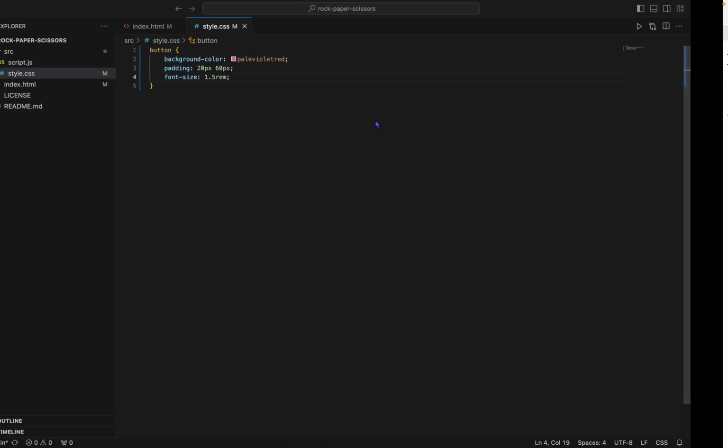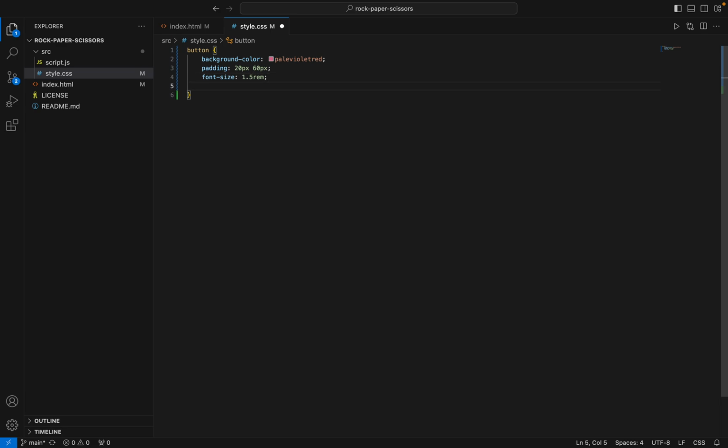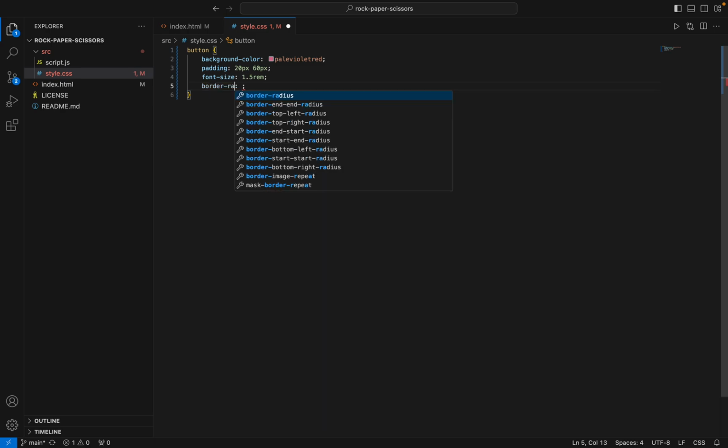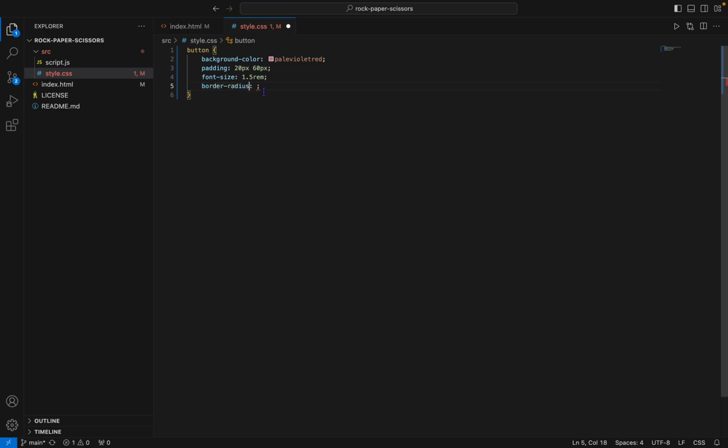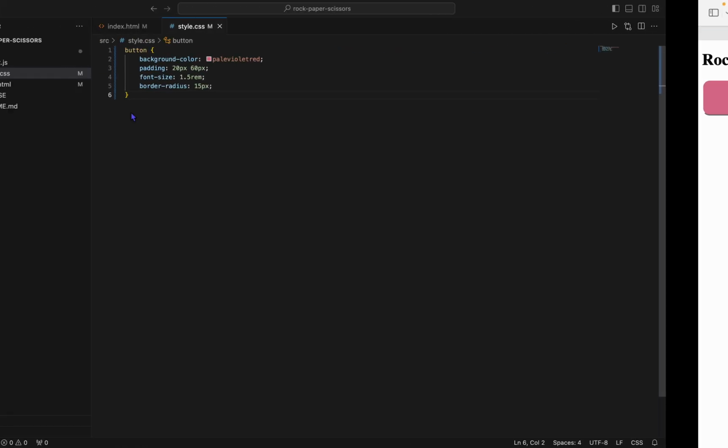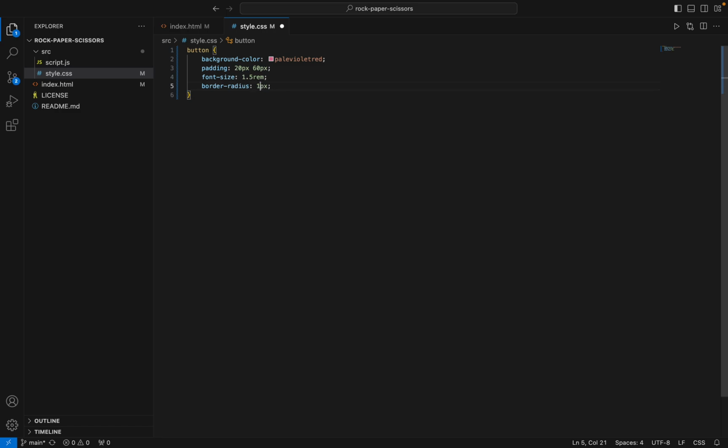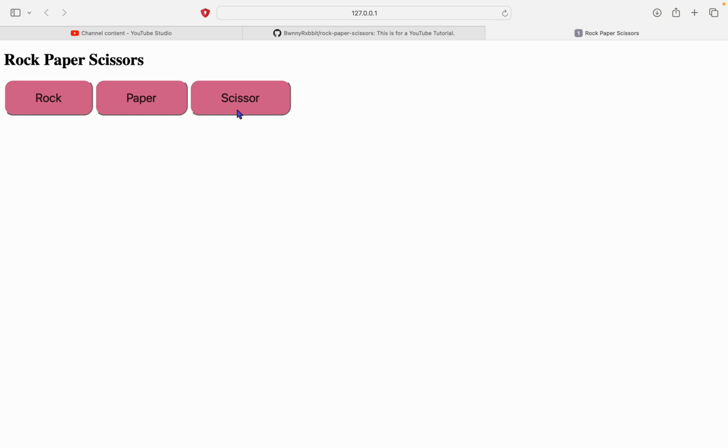Alright, now let's make the button itself look a bit better. So border radius. Oh wait, not border radius. There. And let's say 15 pixels. So now it's gonna have this really nice curve. Let's make it 18 pixels. There, even better.